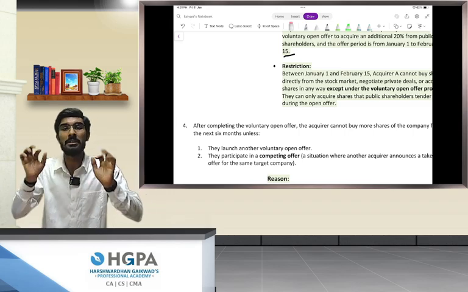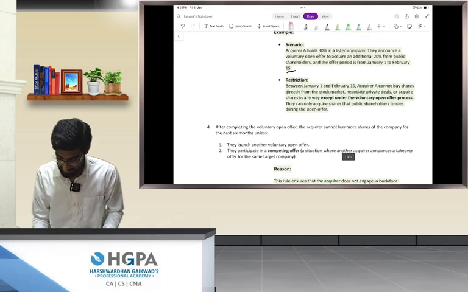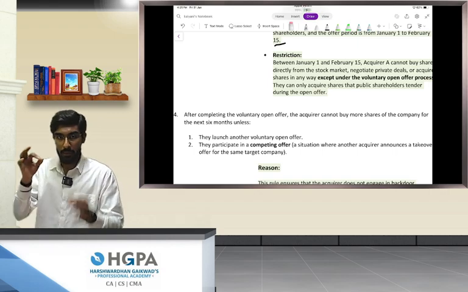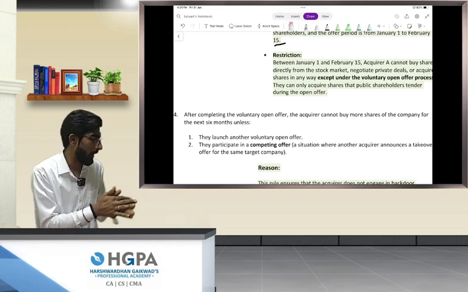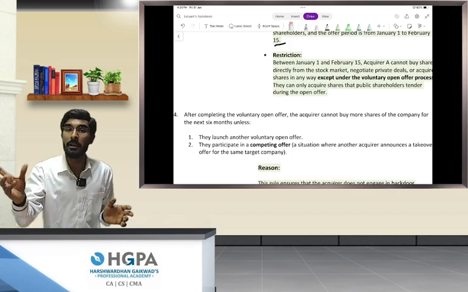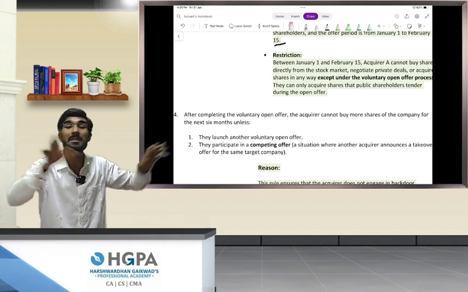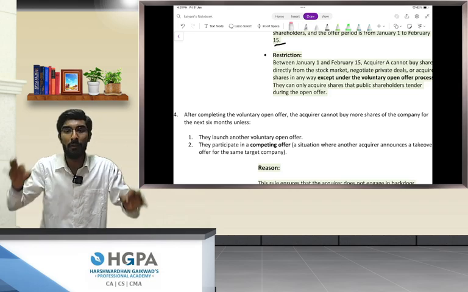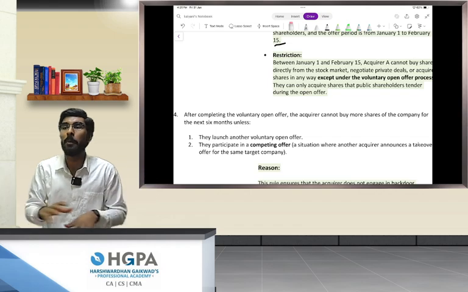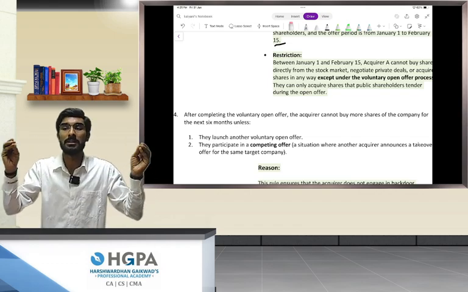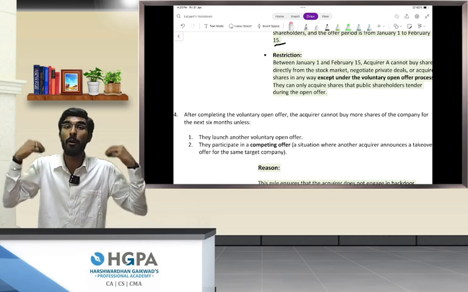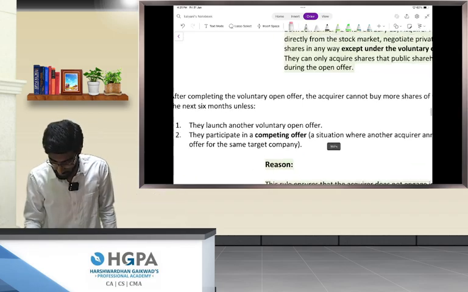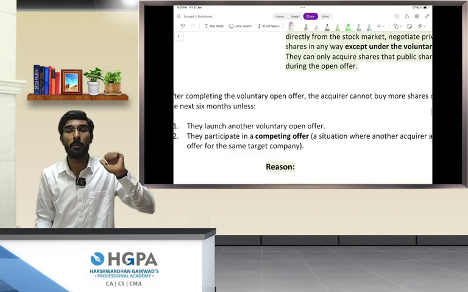Now there are exceptions under the 6 months rule. The exception is if you launch a voluntary open offer. When Elon Musk purchased shares in the market, the public were of the opinion that something big is going to happen, though they don't know that Elon Musk is purchasing the shares. Now if Elon Musk says that he wants to purchase one more substantial amount of shares from the market, and he is making a voluntary open offer, declaring it openly and publicly, then he is allowed. So if Elon Musk launches another voluntary open offer, he is allowed.